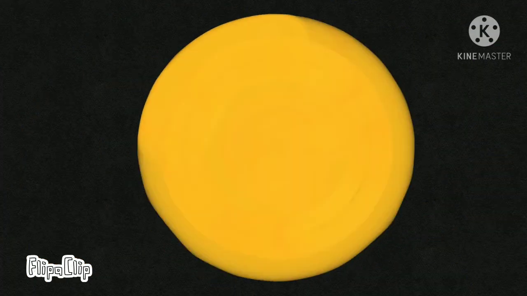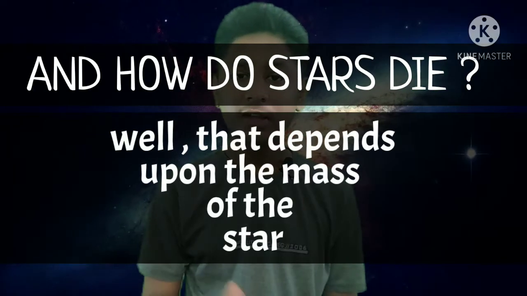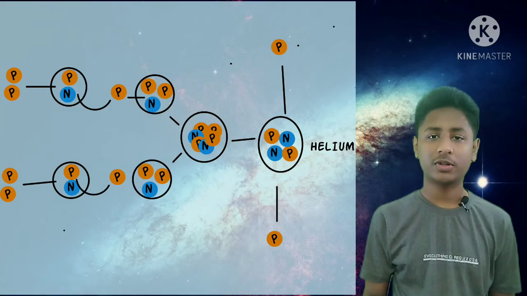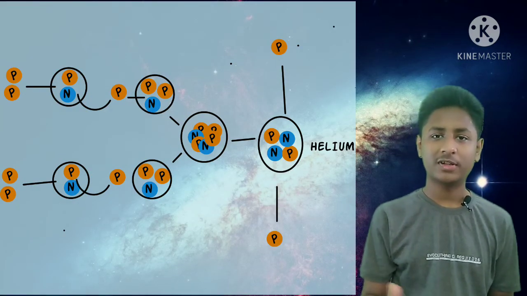Hello everyone, stars form by the gravitational collapse of molecular clouds, also known as stellar nurseries, in interstellar space. And they die? Well, that depends upon the mass of the star. But what does it mean for a star to die? The thing is that a star dies when it cannot continue the process of nuclear fusion. And when the star dies, it forms, depending on the mass of the star, either a black hole, neutron star,